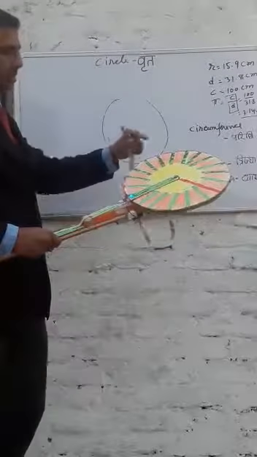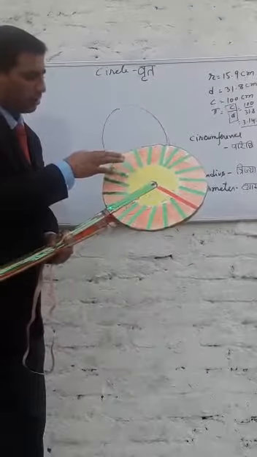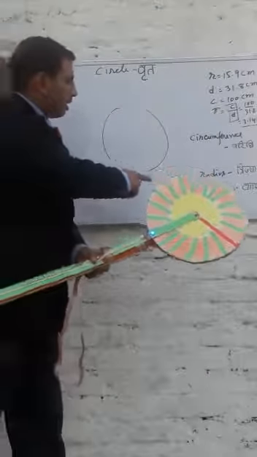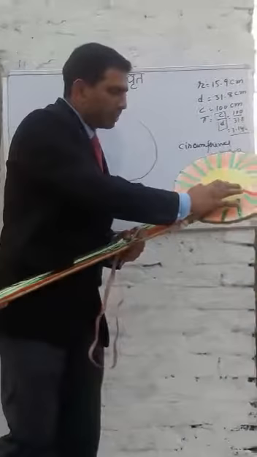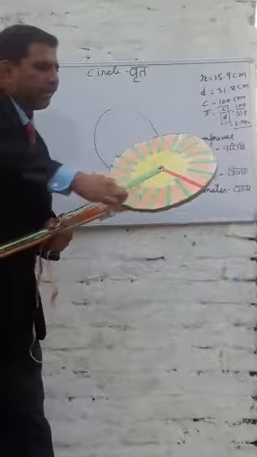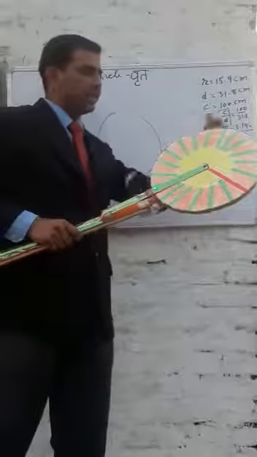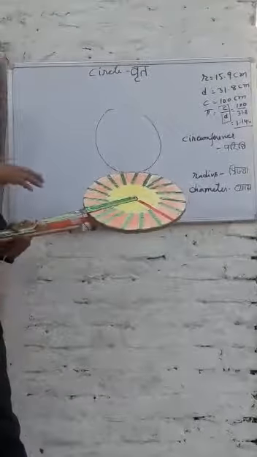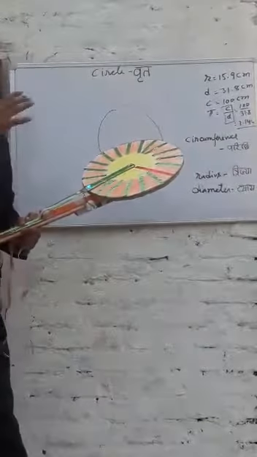You will understand the circle in a better way: if we join from this to this, it will be the diameter, vyas as it is called in Hindi, and from this point to this is the radius, trijya. And the circumference, that is the boundary, the periphery, the perimeter of this circle, is called paridhi. Now basically children find it difficult to understand what pi actually is.